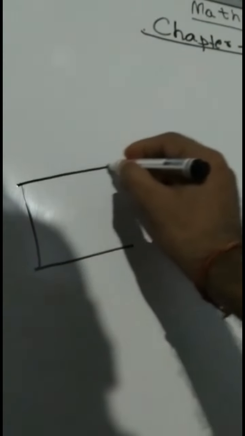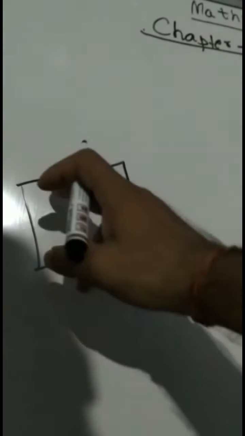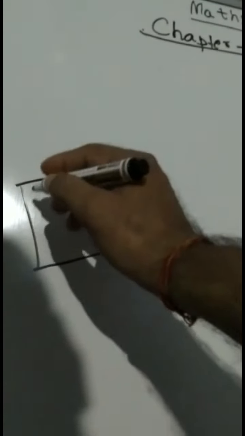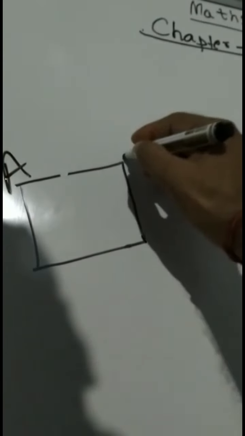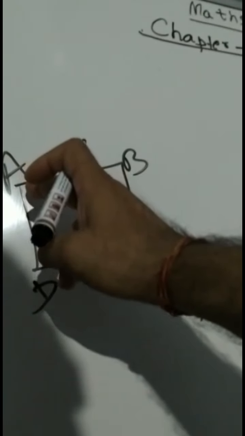Now we shall deal with quadrilateral only. Quadrilateral, I think you all know what is called a quadrilateral. A quadrilateral is a plane figure which is bounded by 4 straight lines, and this is also a closed figure. Say if you draw like this, this is a quadrilateral. This is a closed figure which has 4 boundary straight lines. Now you can name this quadrilateral like this: A, B, C, D, or you can write like this also: A, B, C, D.